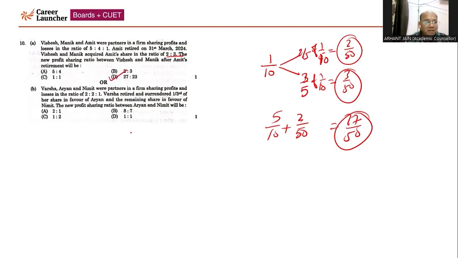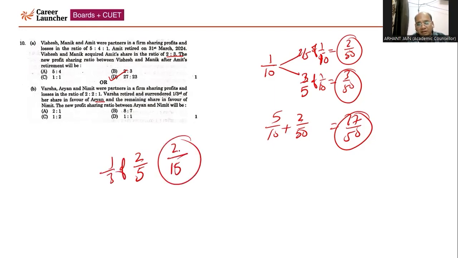Now, part B of question number 10, that will be Varsha, Arya, and Nimit are partners sharing profit losses in the ratio of 2 is to 2 is to 1. Varsha retired, surrendered one third of her share in favor of Aryan and remaining share in favor of Nimit. So that means one third of her share in favor of Aryan, two-third of her share in favor of Namit, right? So you need to calculate the new PSR. So Varsha's share is how much? Varsha is having 2 by 5. So Varsha's one third share will be 2 by 15. That is Aryan's gaining share.